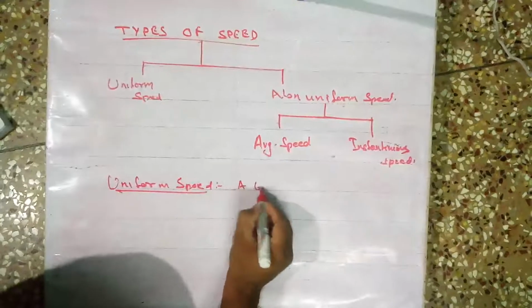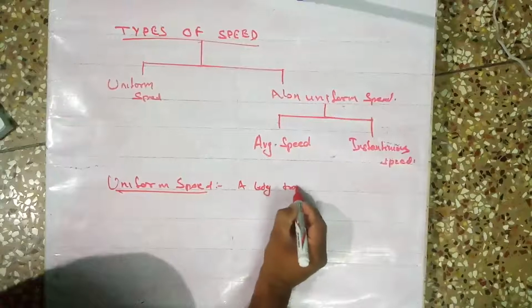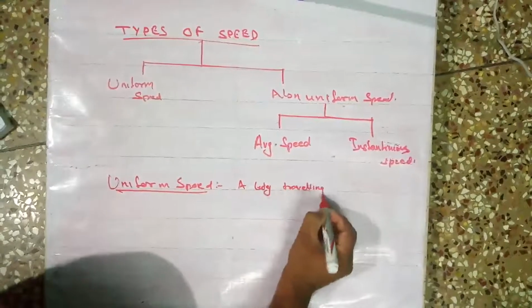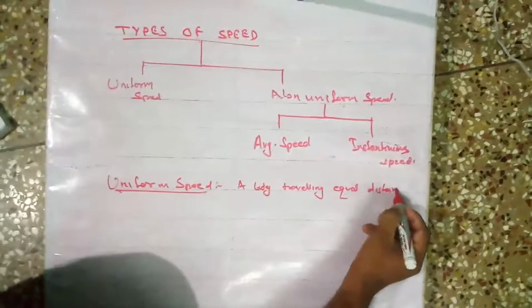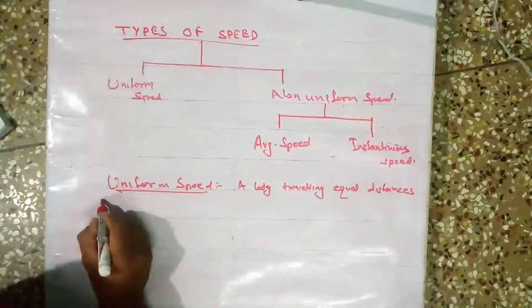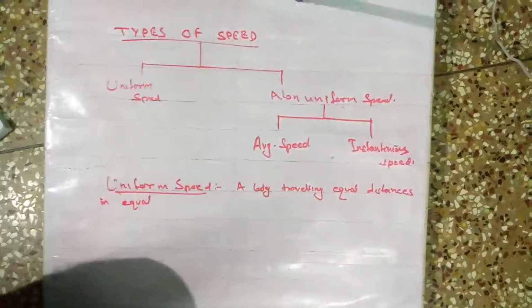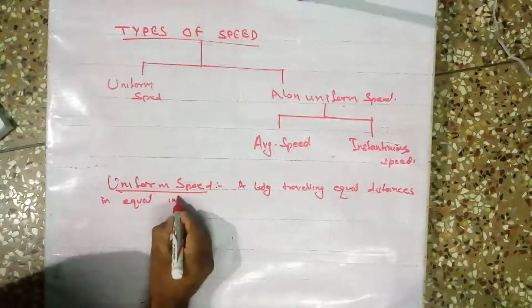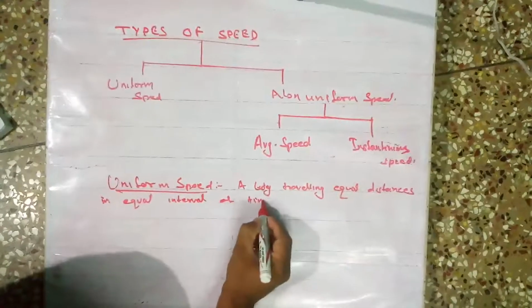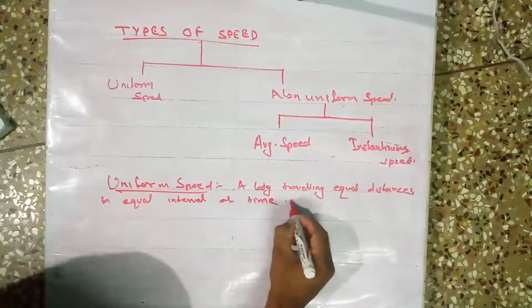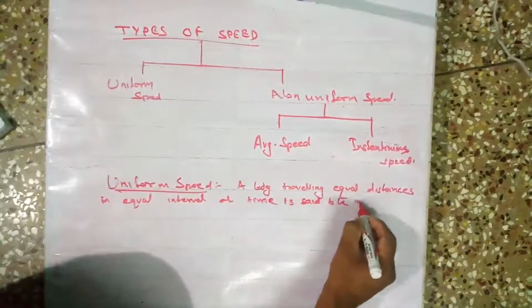A body traveling equal distances in equal intervals of time is said to be in uniform speed.